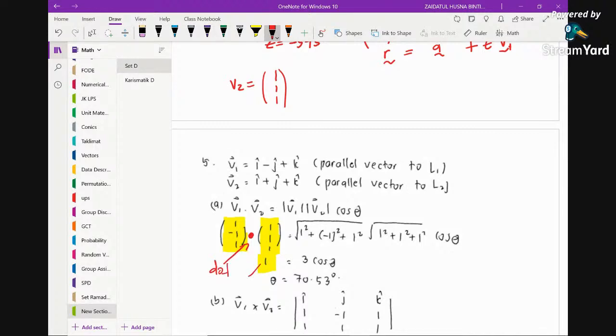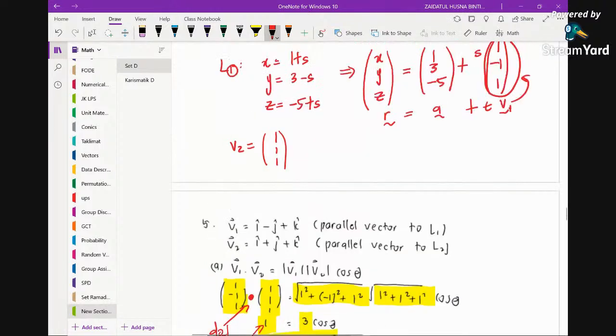And the result is to be scalar. Okay, and then finding the magnitude of each using the formula of magnitude. Basically you get this value, and then writing down cos theta as the subject, and then inverse cos. Please set your calculator to degree mode to find the answer. So this is the value, and it happens to be acute already, so we just stop here. So this is the acute angle between the two lines.